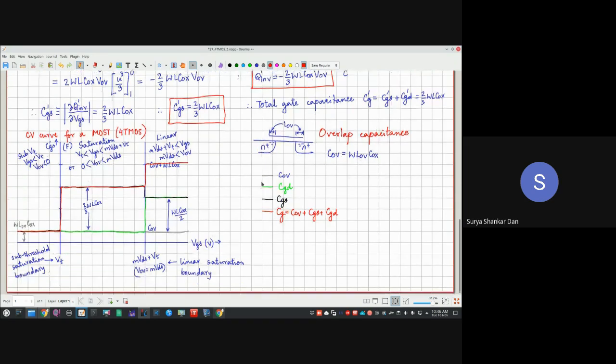Remember in our previous lecture as well as in VLSI design, I have emphasized why we always consider the gate capacitance to be WLCox plus COV. This is the reason. The worst case scenario, the biggest internal capacitance which you will observe, is in the linear region. As you can see, the red color.